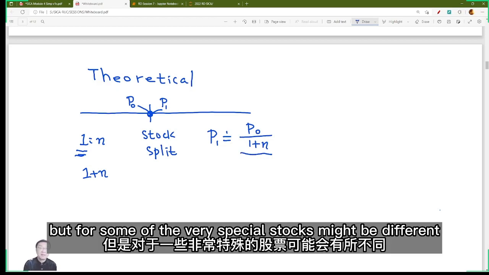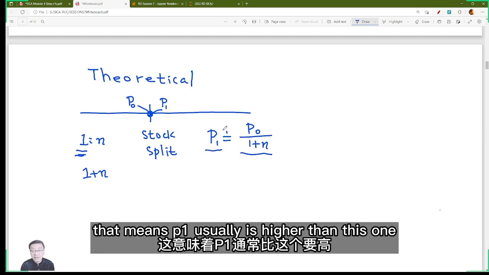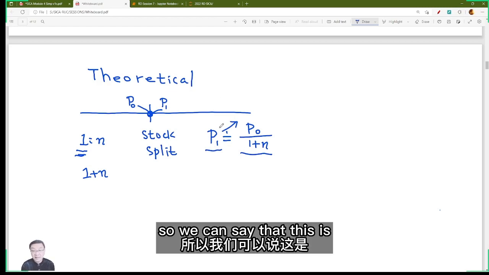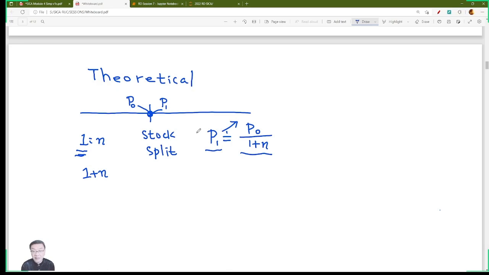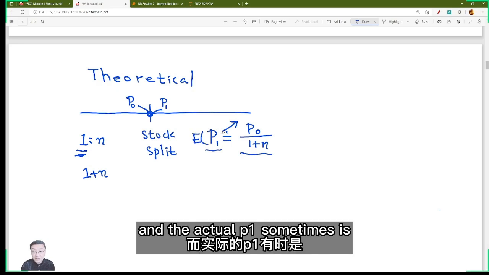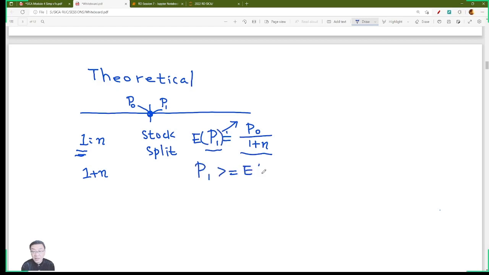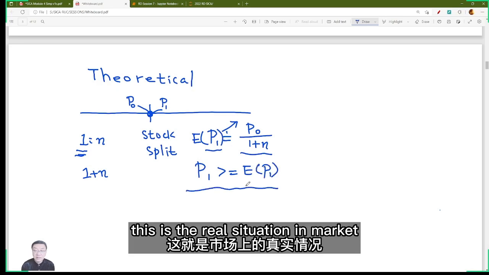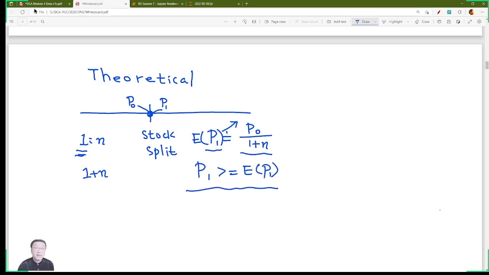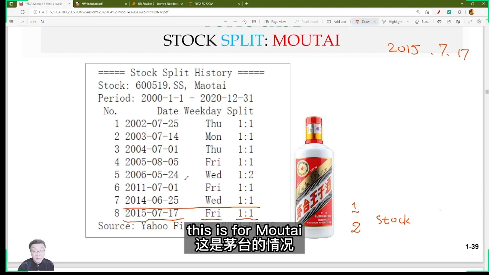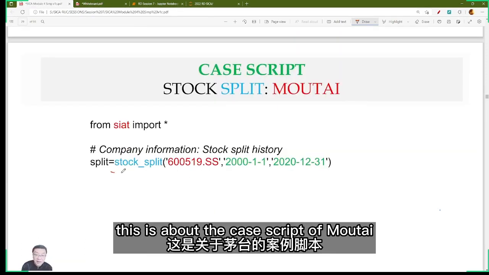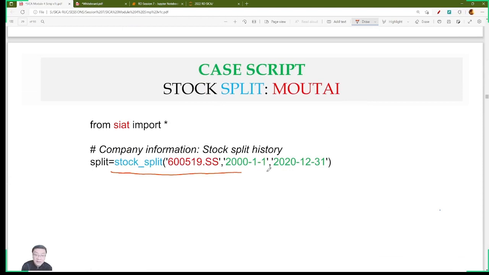But for some very special stocks, it might be different. That means P1 is usually higher than this one. So we can say that this is the expectation of P1, and the actual P1 is sometimes equal to or higher than this. This is the real situation in the market. This is for multi. Okay, this is about the case of multi.